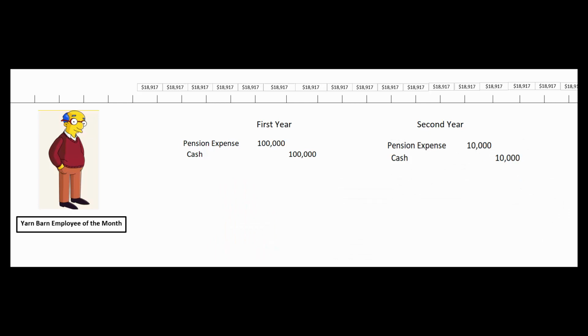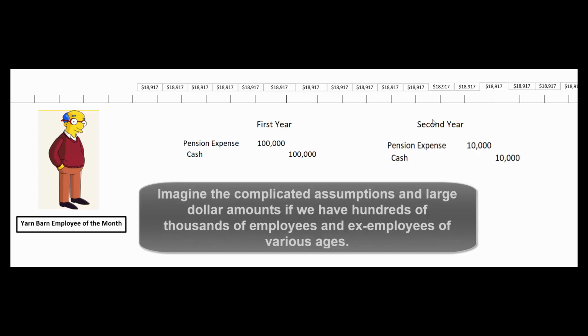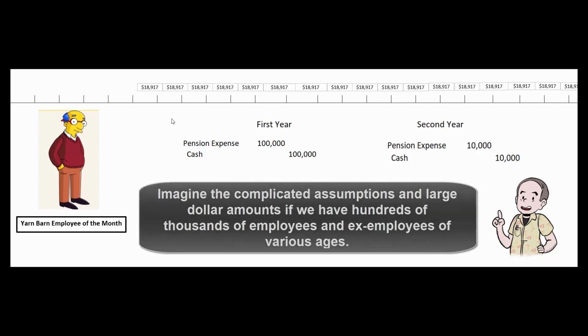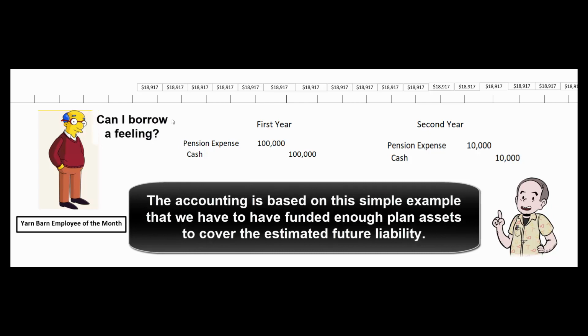And so if we're Yarn Barn, this is pretty easily managed, the assumptions and all that. But imagine you're a huge multinational corporation, or you're a government agency with thousands and thousands of employees of various ages, who have various vesting periods, who have various assumptions about future salaries. And you have to hire an actuary to estimate what this future stream is and all the assumptions that go into the interest rate that we're going to use to discount it. So defined benefit pension accounting seems complicated, but it's all based on this simple example that we have to have enough money set aside in these plan assets to cover our future liability.